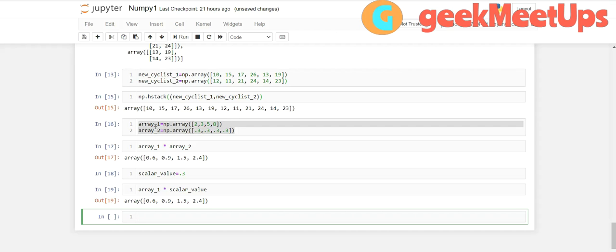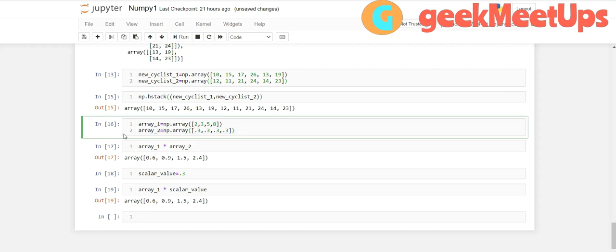If in the first array we have 4 elements and in the second array we have only 3 elements, then an error will be thrown. You can try yourself. That's the reason the shape must be equal. Got it? So this is the easiest kind of thing.